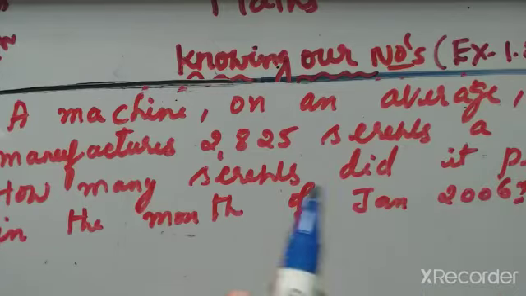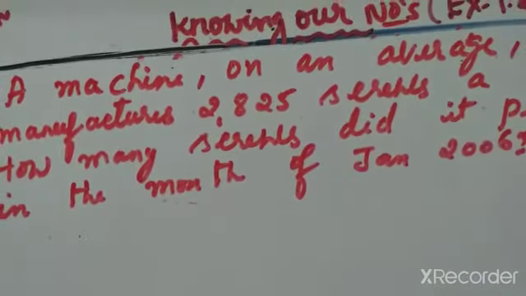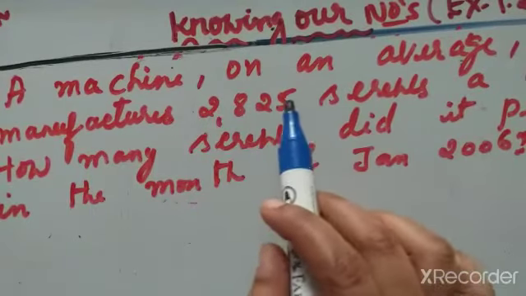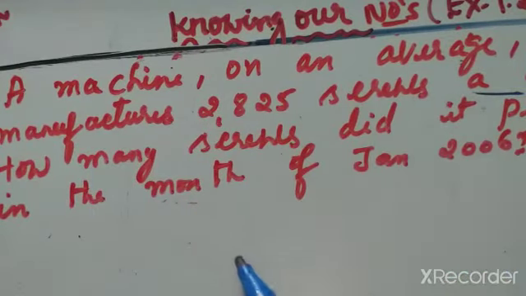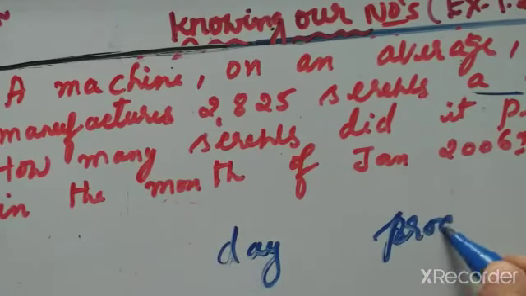31 into 2,825. How do we know that? Addition or subtraction or multiplication? It means a day, on an average, manufactures 2,825 screws a day.